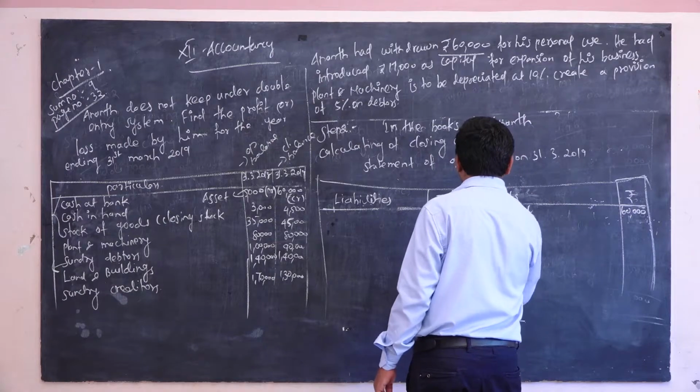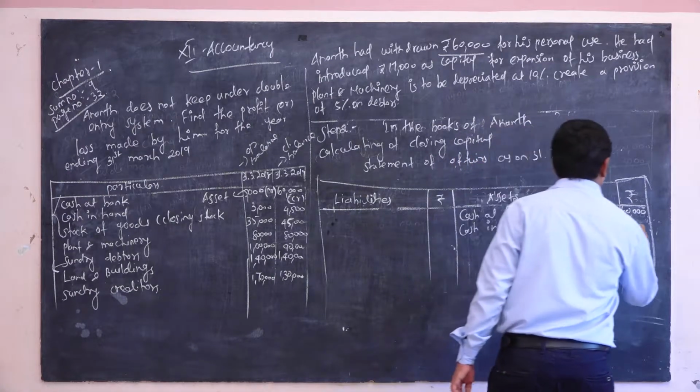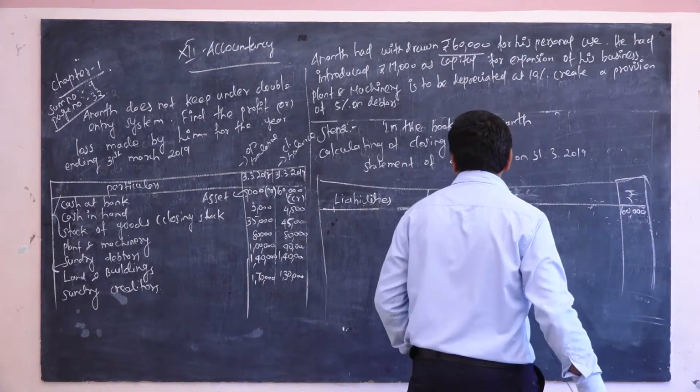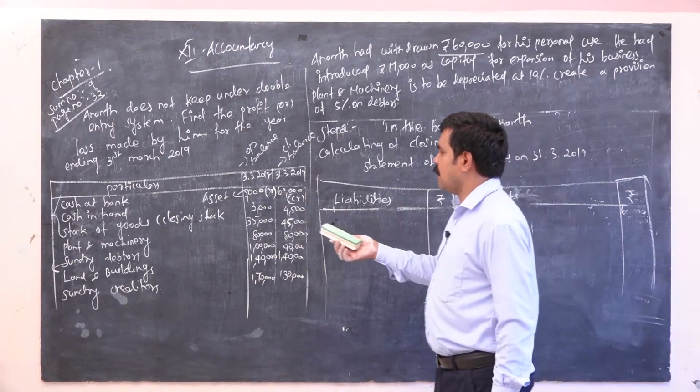Then cash in hand 4,000. Cash at bank. So now, one of the cash at bank appeared in credit side.